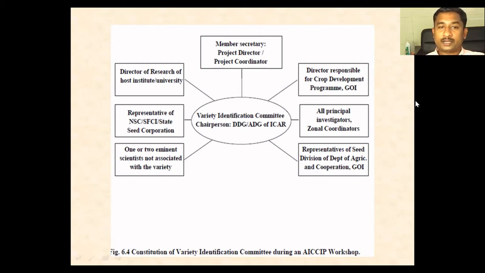Then there will be one or two eminent scientists who are not associated with the variety, and representatives from NSC or SFCI or the State Seed Corporation, and the director of research of the host institute or university hosting the AICRP meet. The variety identification committee chairperson is either DDG or ADG of ICAR, who will preside over the identification of the variety.